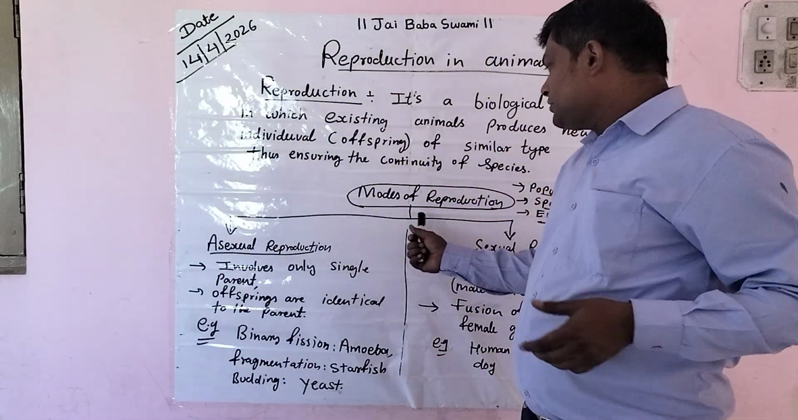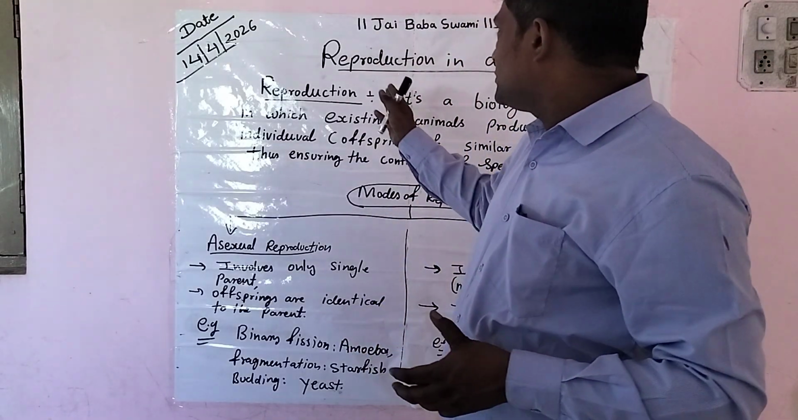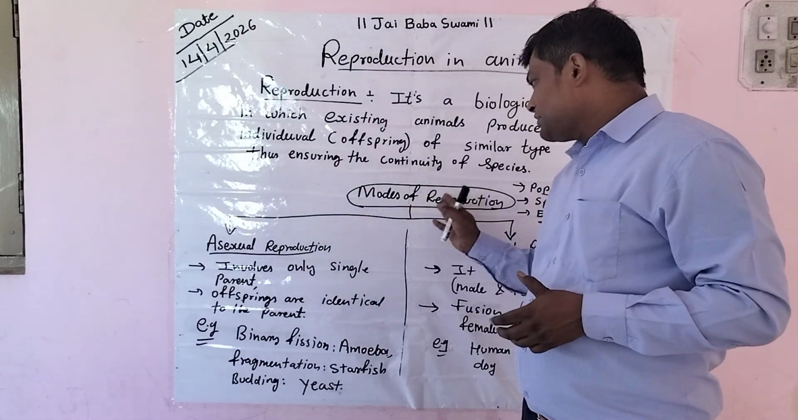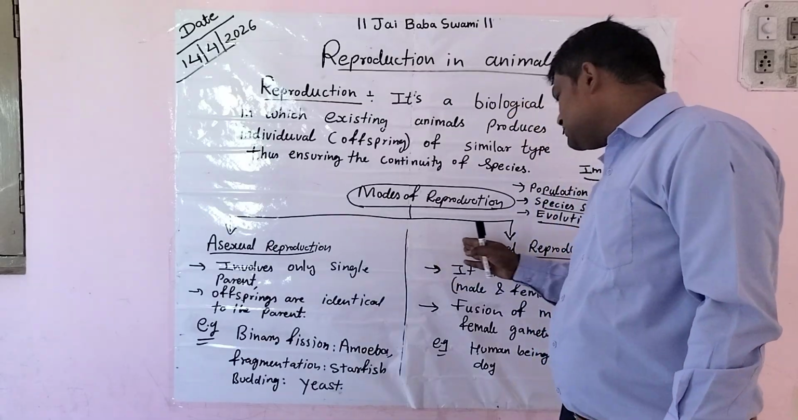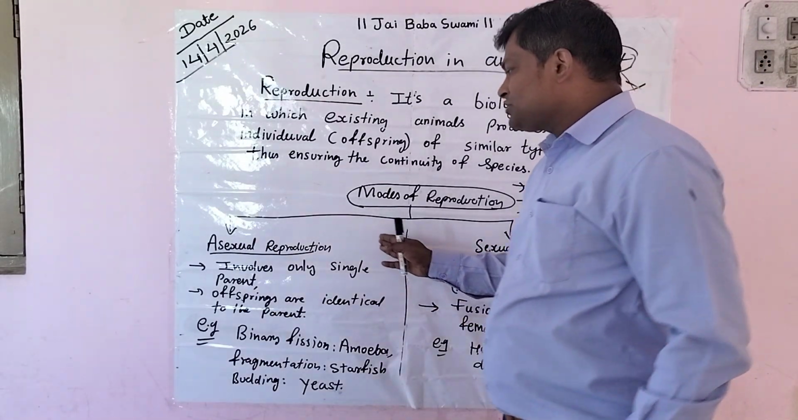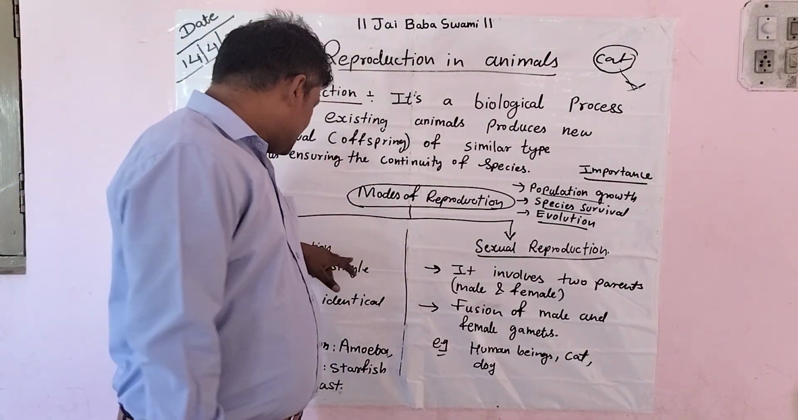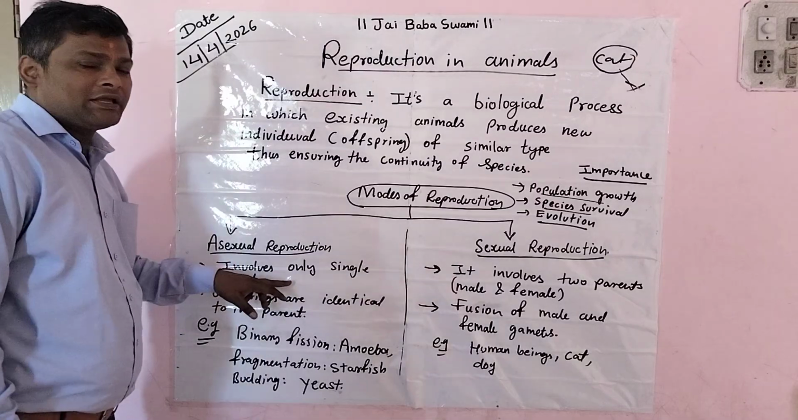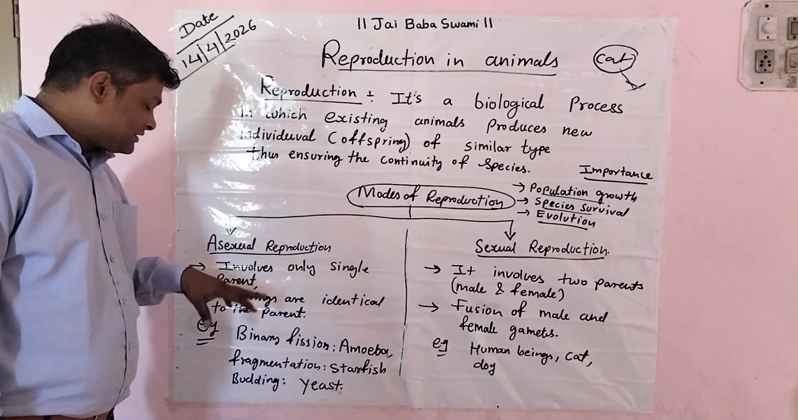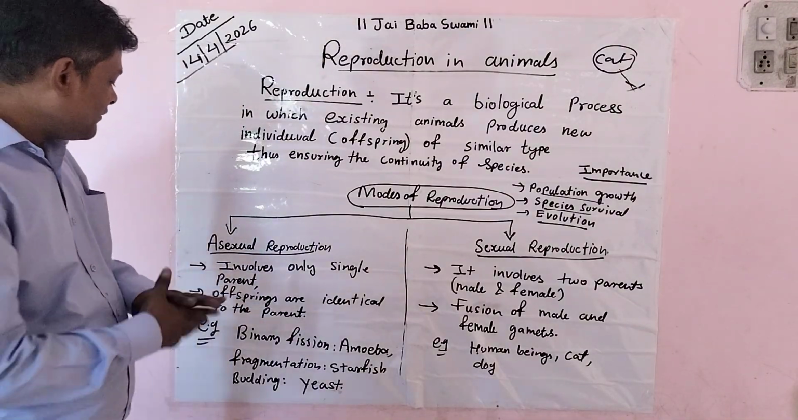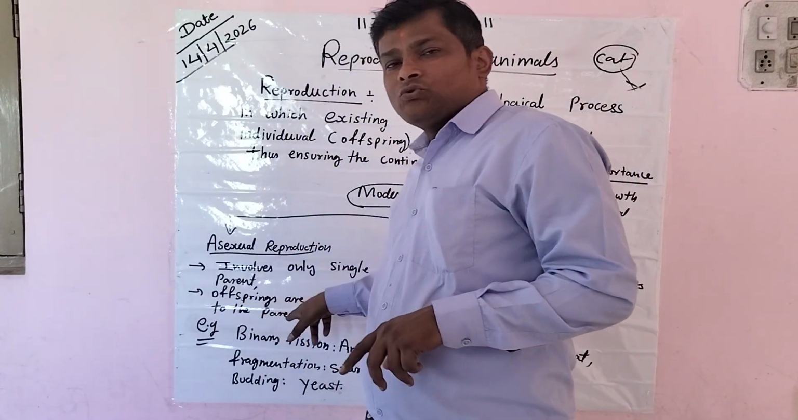Now, if we talk about reproduction, what are the modes of reproduction? Basically, in living organisms, in the animal case, there are two modes. One is asexual reproduction, another is sexual reproduction. Let's talk about what is called asexual reproduction. In asexual reproduction, only a single parent is involved. Means only a single parent is responsible for asexual reproduction. Here the offspring formed is identical, quite similar to the parent.